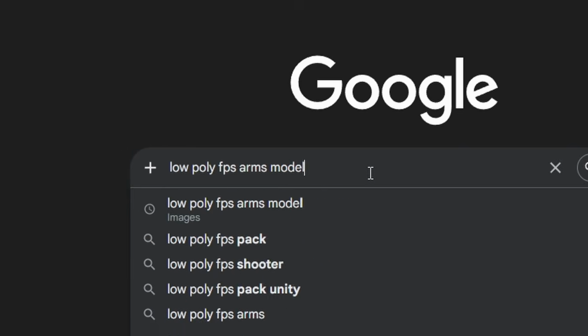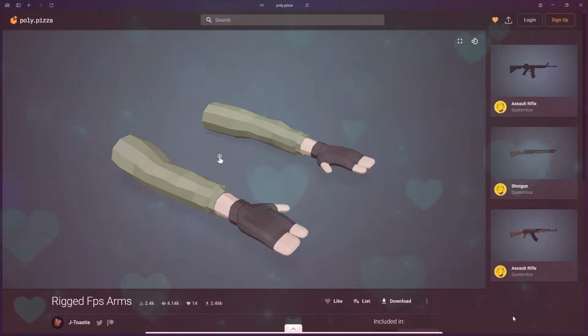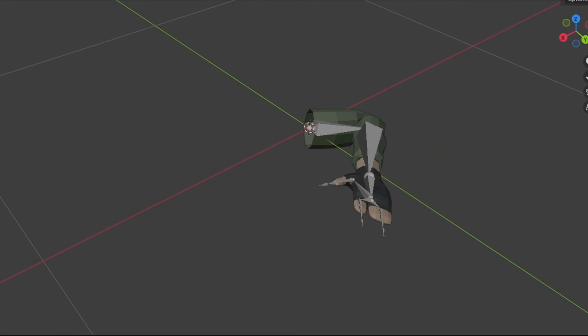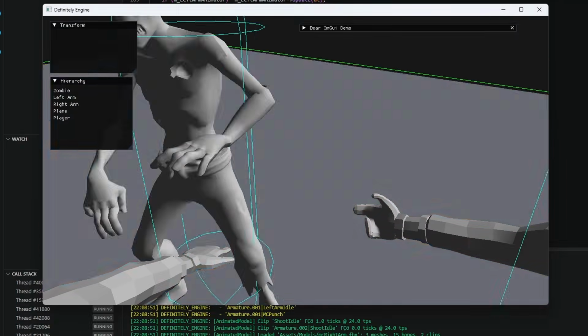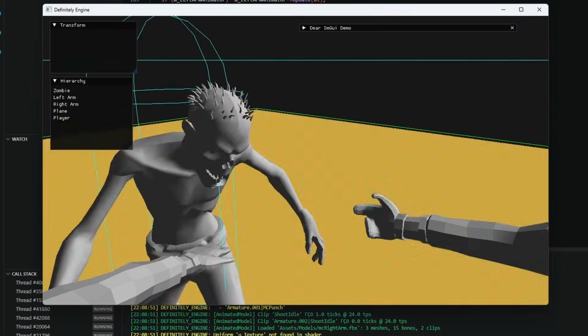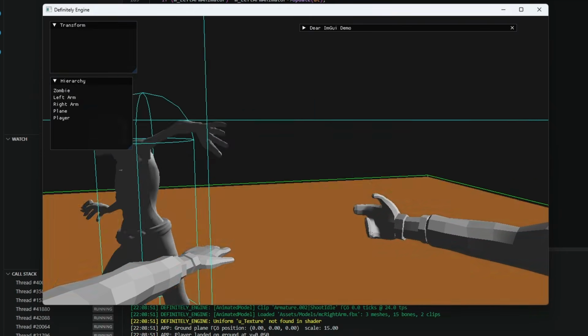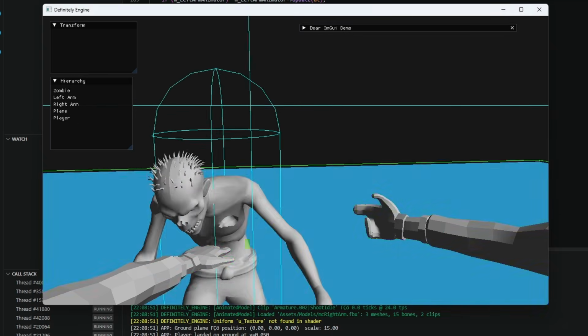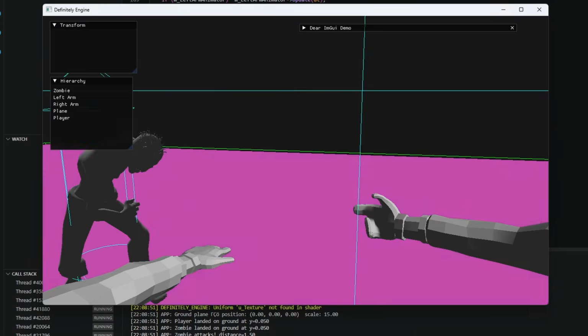Then I went to Sketchfab's cousin, Polypizza, great place for 3D models for all your needs, and got these arm models. I made this animation in Blender. It's really cool. Brought them into my engine and attached to the camera. I don't really have a game object parenting system yet. By attaching, I just mean I'm just using projection matrix and not the view matrix for rendering arms. Thus the arms always stick to the camera.